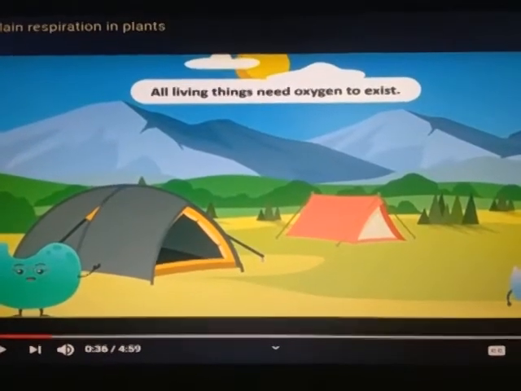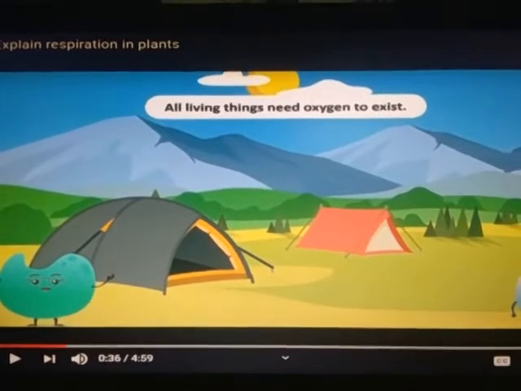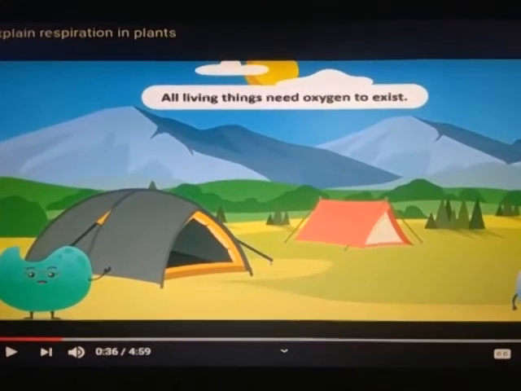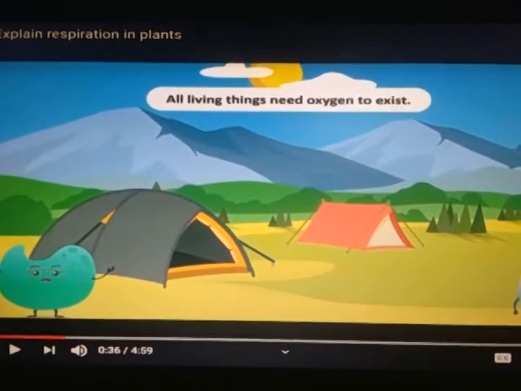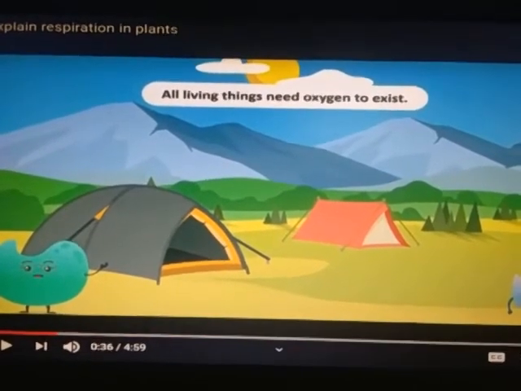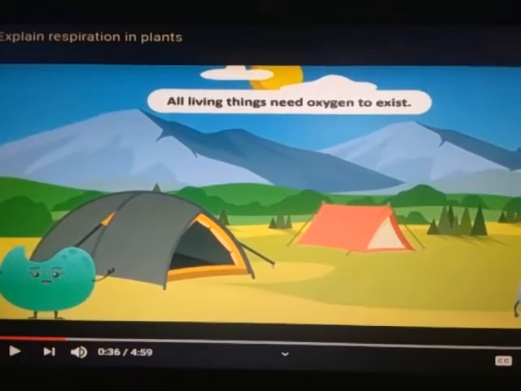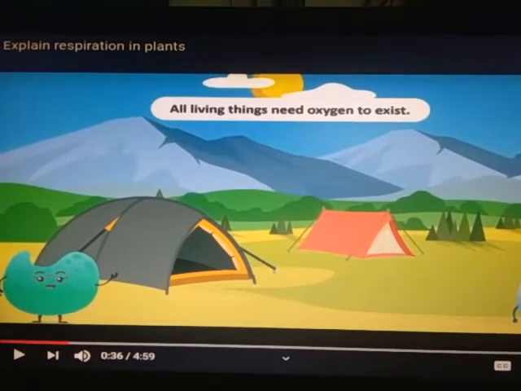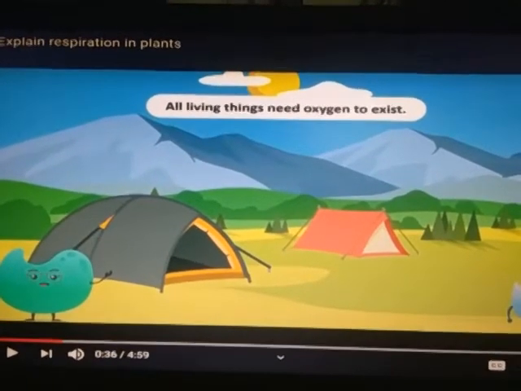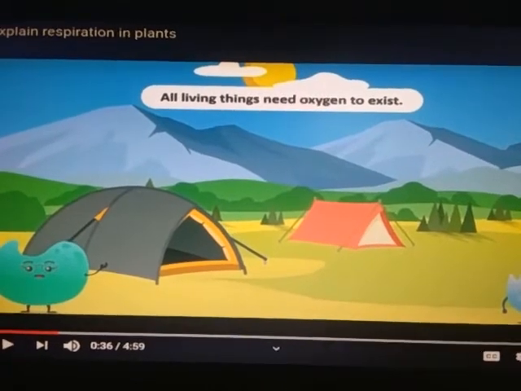As we know, all living things need oxygen to survive in the atmosphere, so they survive near the trees. Trees release oxygen during the process of photosynthesis. So if we are camping nearby plants, in a forest, that is helpful for providing a proper oxygen supply to living people.